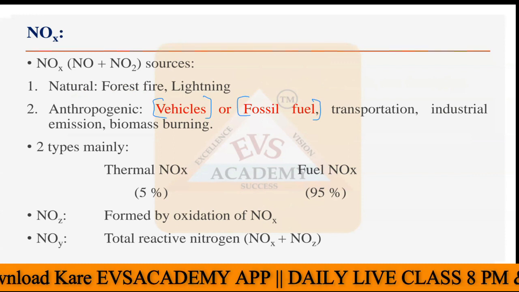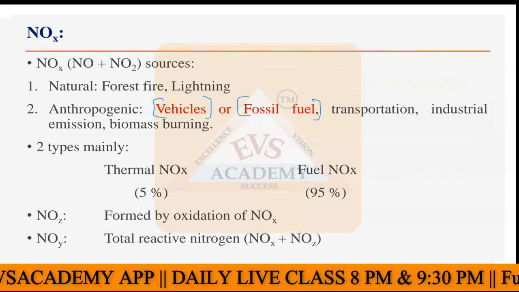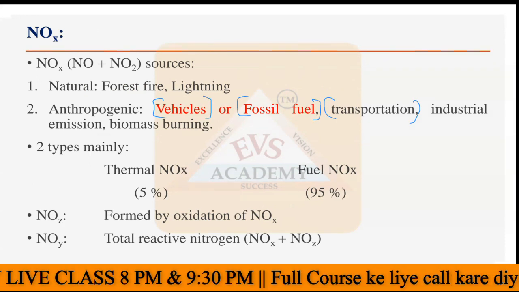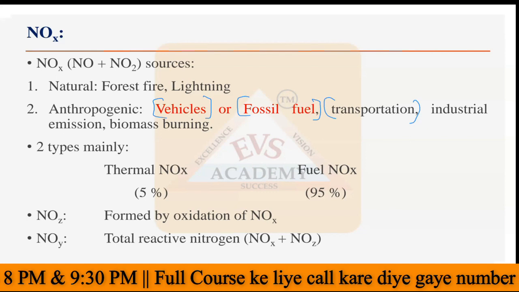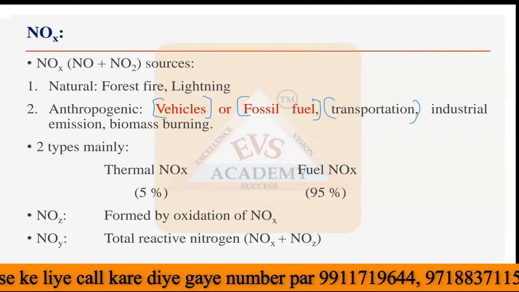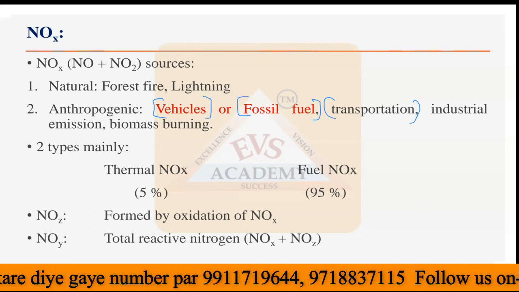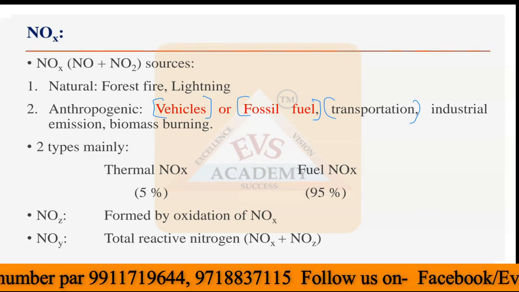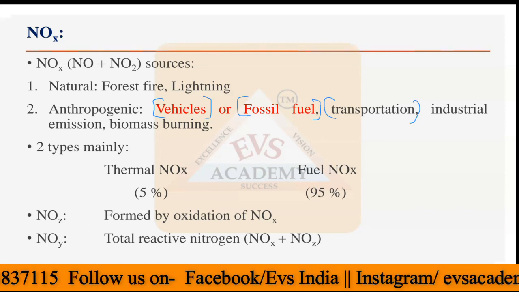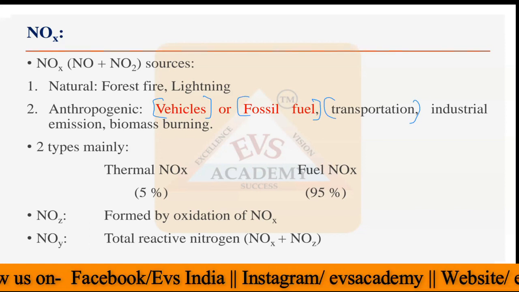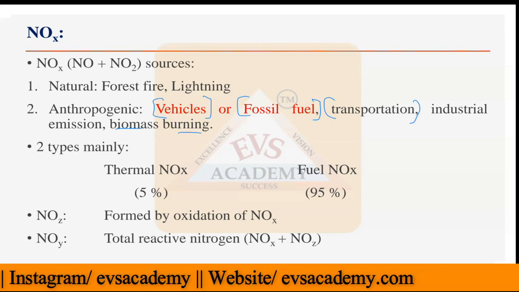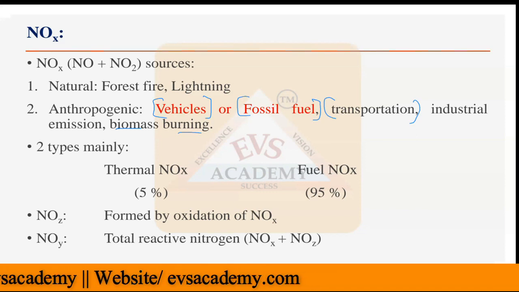So even if you are not using a fossil fuel based transport, but you are using electricity or any other source of energy, somehow or indirectly it is causing air pollution as well. Then we have the third most important anthropogenic source, the industrial emission. And last is biomass burning, which takes place in villages or any other area where burning of wood takes place. So these are all the different sources of NOx pollution in the atmosphere.